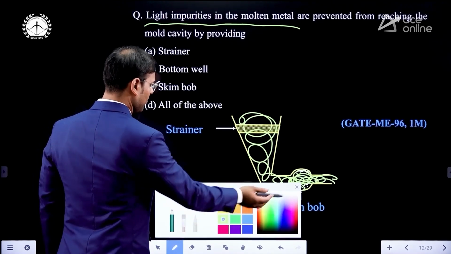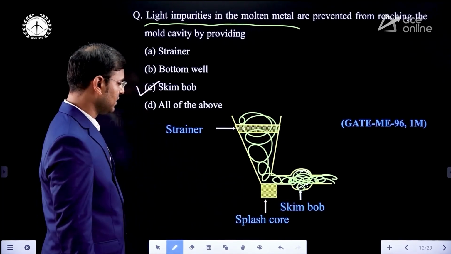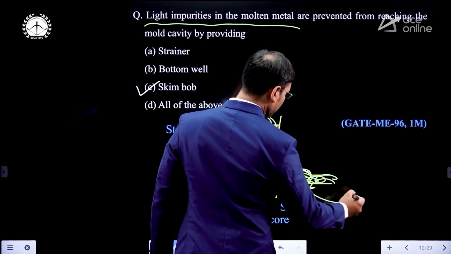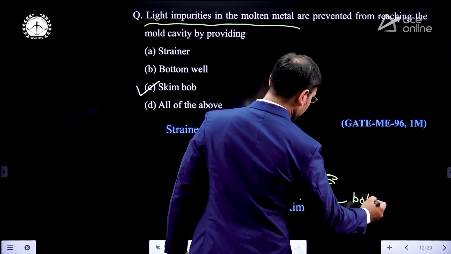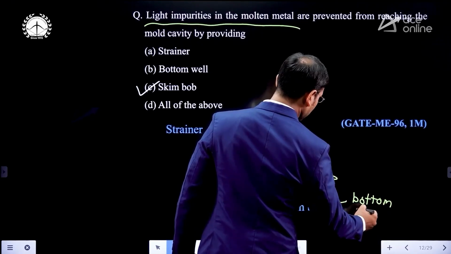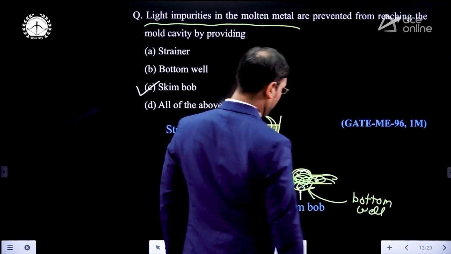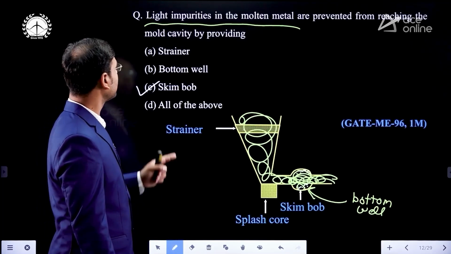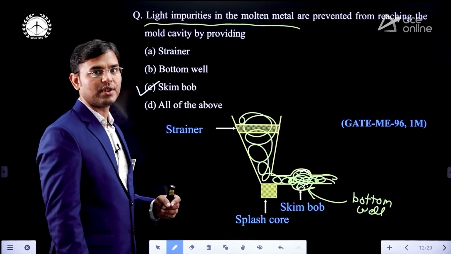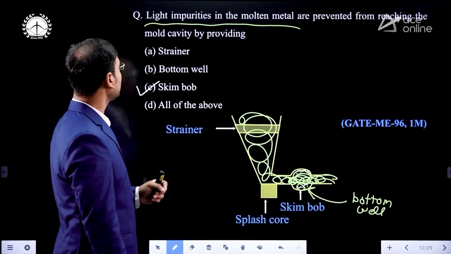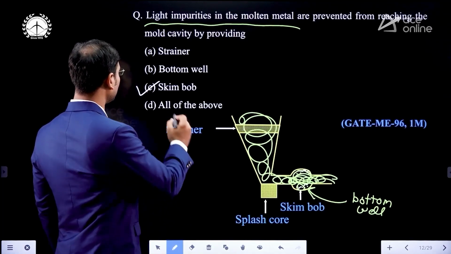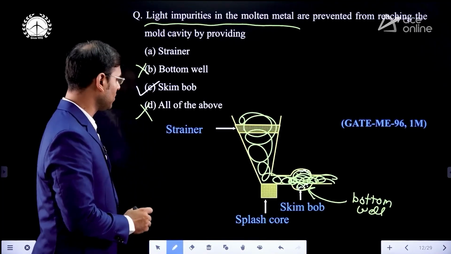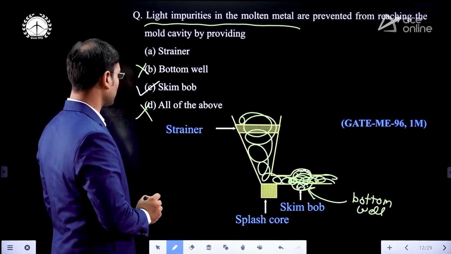Now the next question: what is the bottom well? Just this is the bottom well. The lower portion of the skim bob is also called the bottom well. Understood? Now the bottom well is separating the high density impurities, not the lighter impurities. Hence this option is not correct. This is not correct. Then all of these is also not possible.